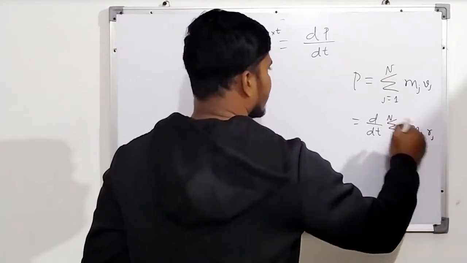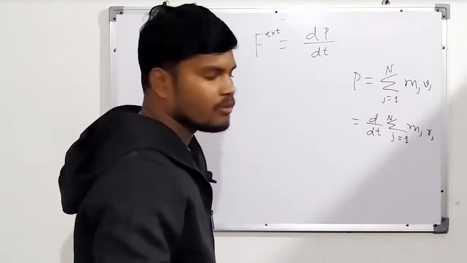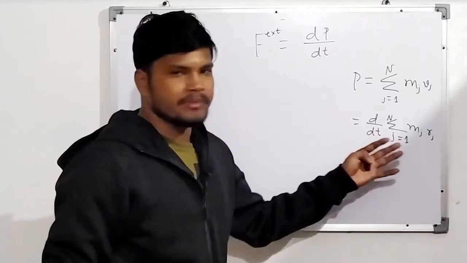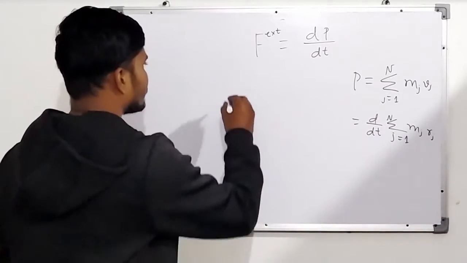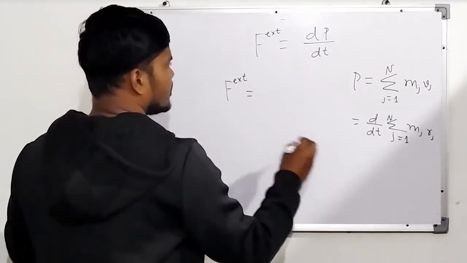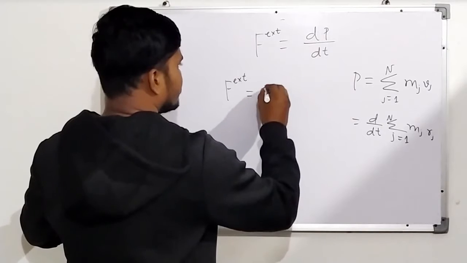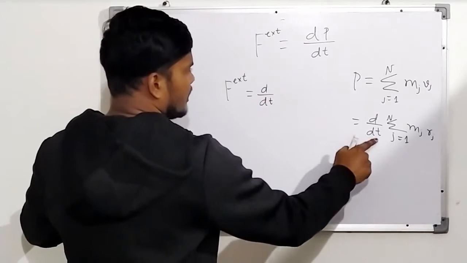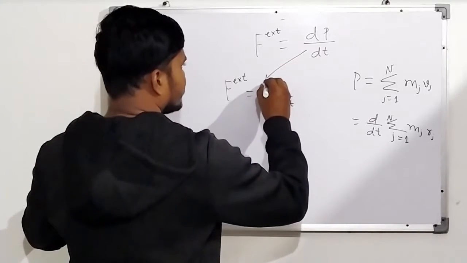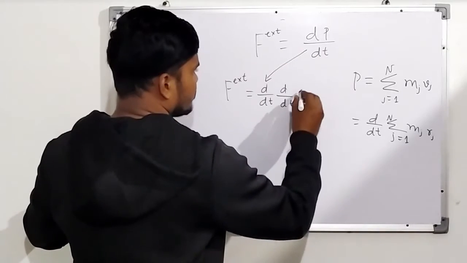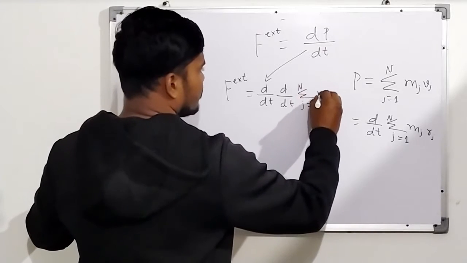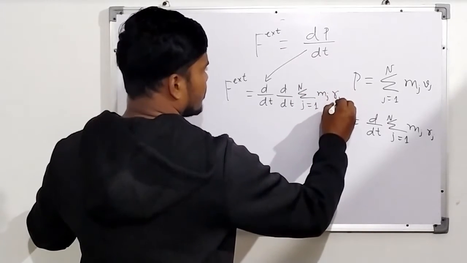If you don't understand this step, please go back to my previous video. So F external is nothing but d over dt of d over dt of the summation over j from 1 to n of mj rj.